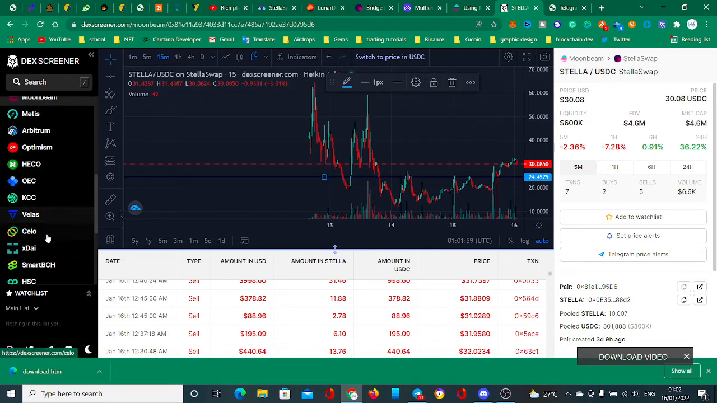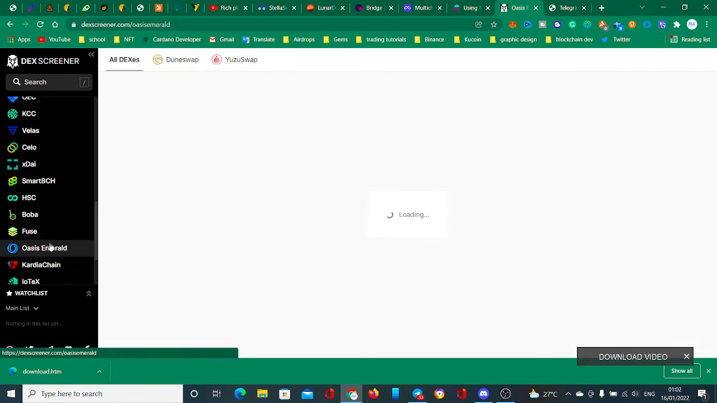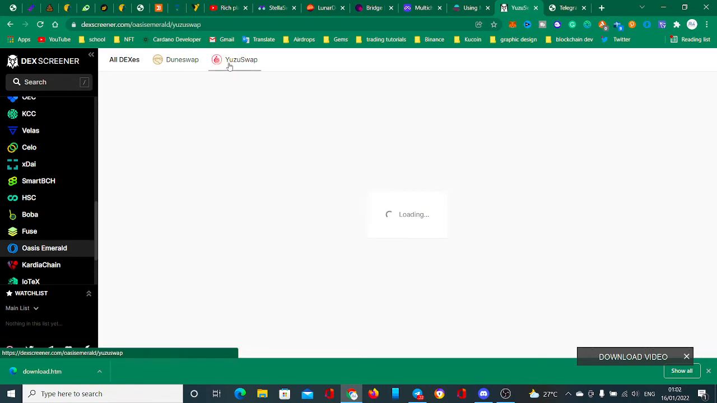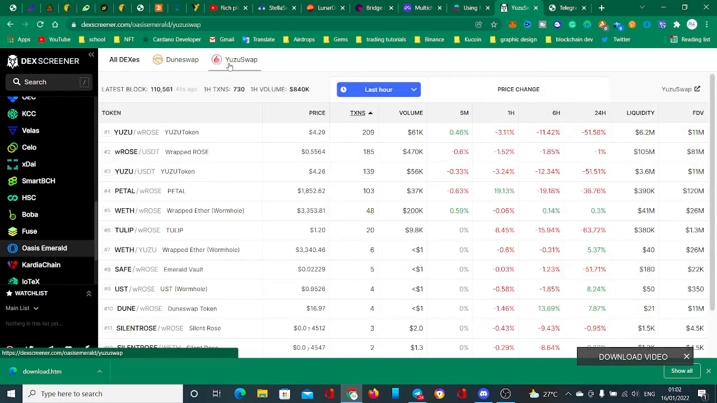I talked about Stellar Swap. This is a Moonbeam network DEX. They just launched recently, so these are the two current tokens on this platform. But let me show you something on Uniswap actually, where we got some airdrop.